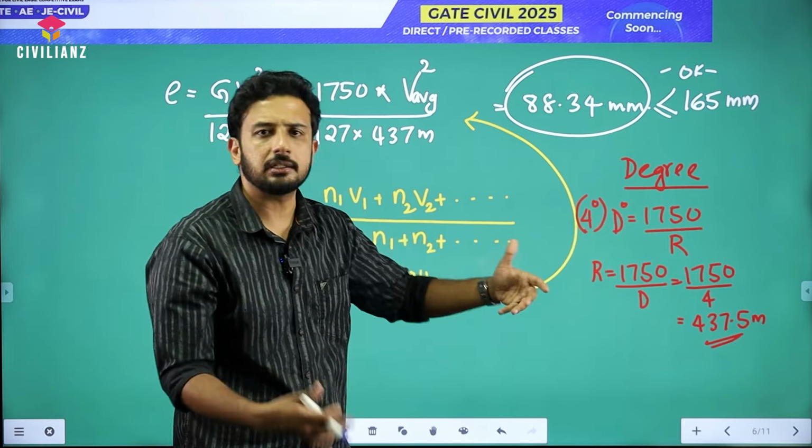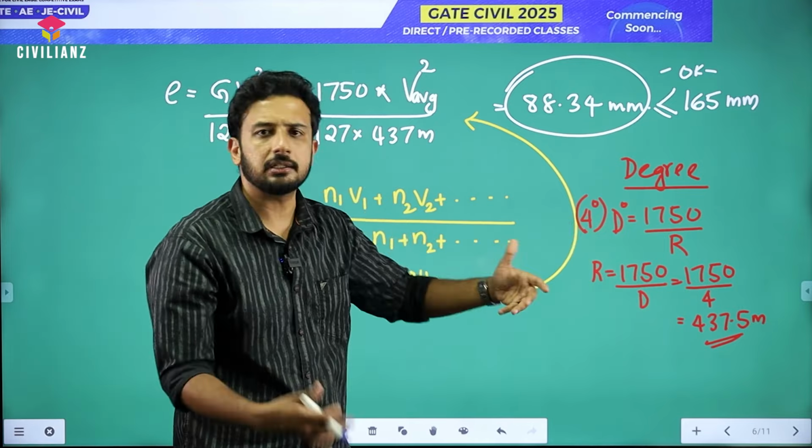Maybe in the same data, if we have two values, suppose you need to calculate dash and dash respectively, such questions they used to ask. I'm going to show one question which has already been asked in the 2024 exam. Maybe they could ask like this: the equilibrium superelevation and the degree of curve are dash and dash respectively. They can ask the question like that also.